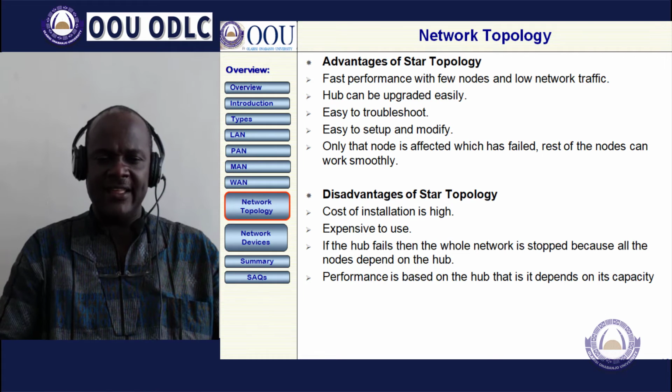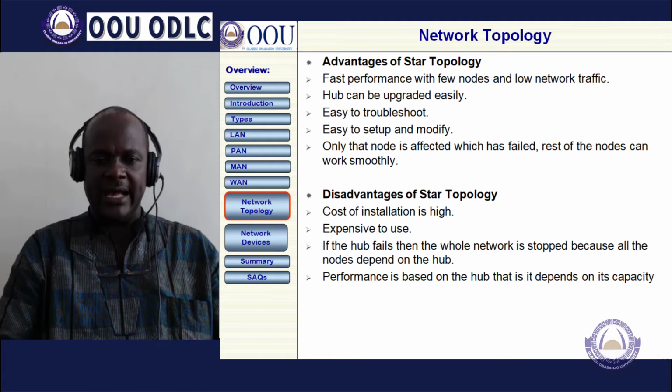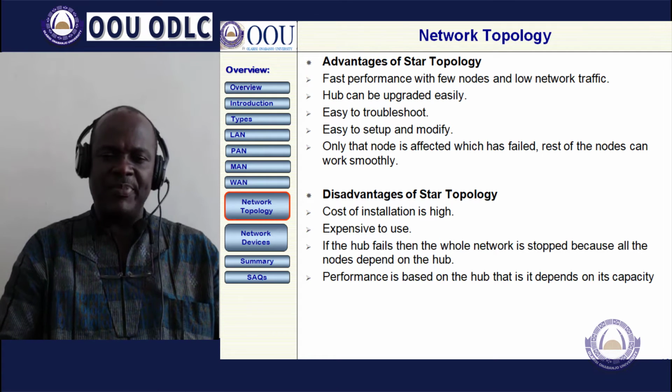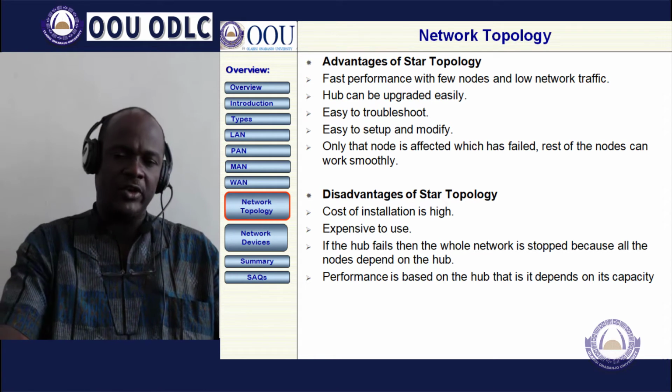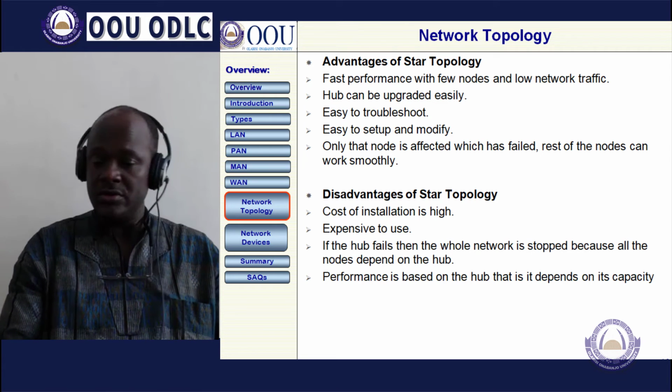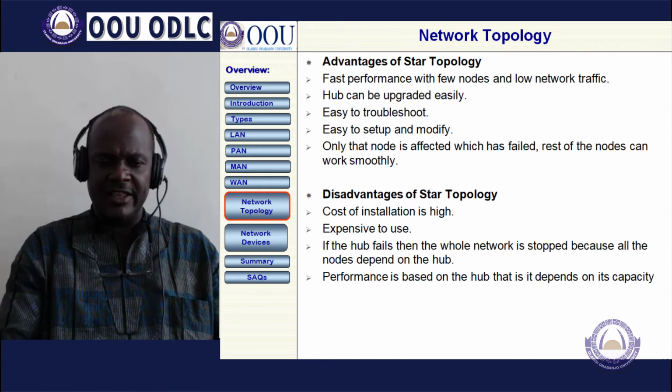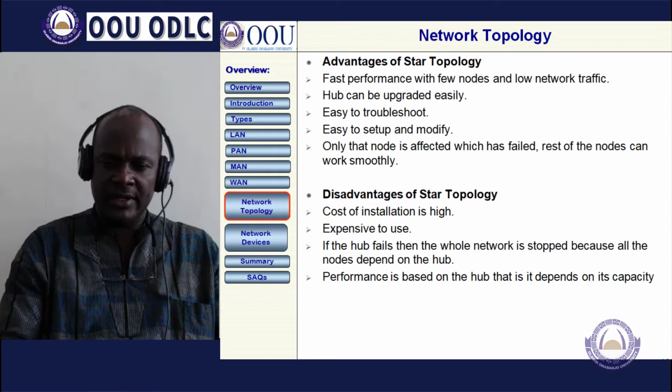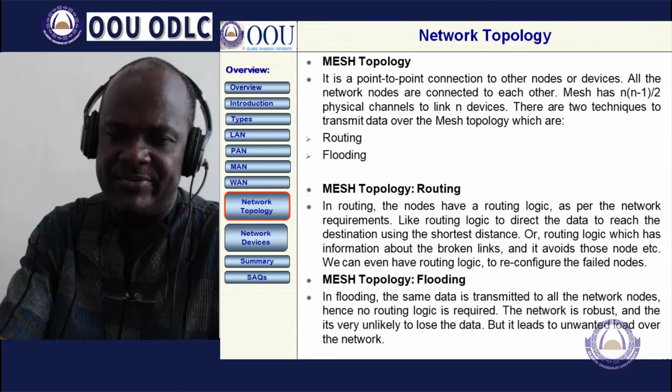Then the disadvantages are that the cost of installation is very high and it is expensive to use. Again, if the hub fails, the whole network is stopped because all the nodes depend on the hub. So failure of the hub makes the whole network break down. Also, the performance is based on the hub, that is, it depends on its capacity.